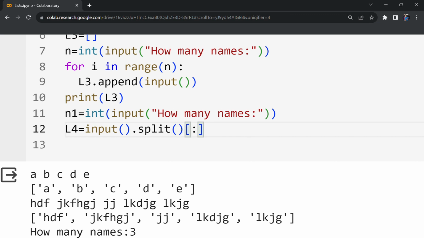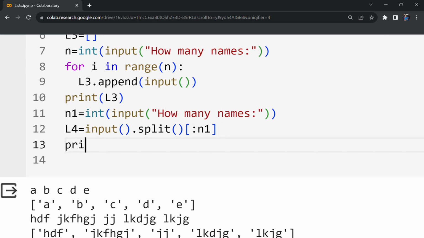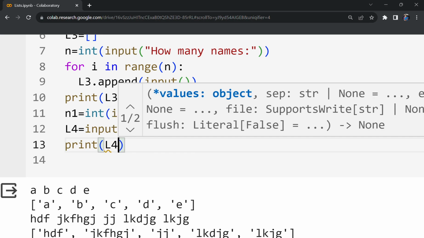I told you in the earlier case, I can give any number of names. There is no restriction, though my intention is to take 10 or 5, etc. So the user can give any number of names, and all those will come into the list. So this method will restrict that. Even if you give 5 names or 6 names, and if n is 4, it can take only up to 4. This is another method. So print L4.